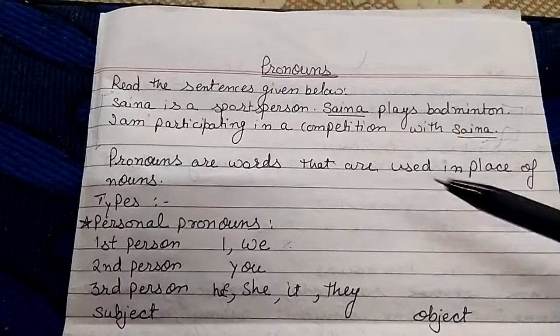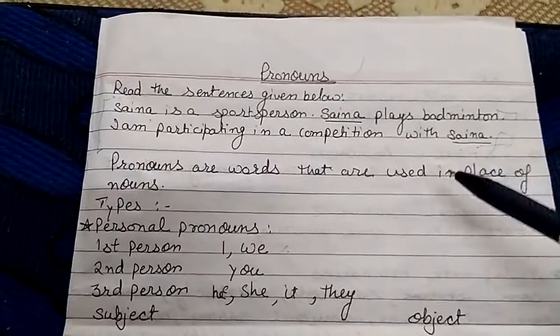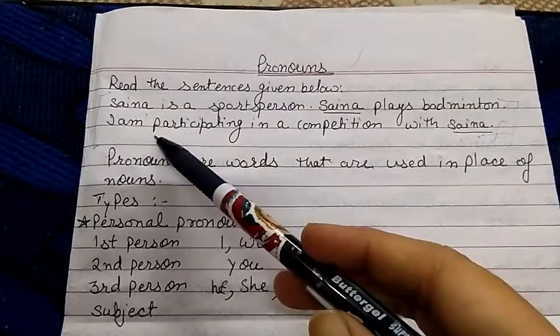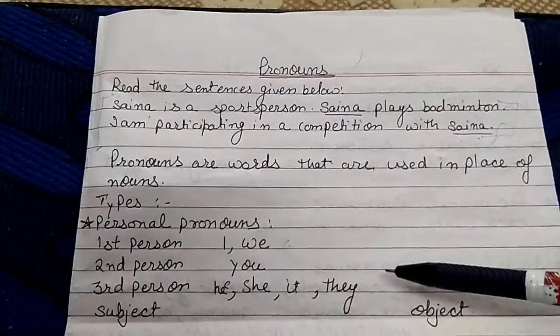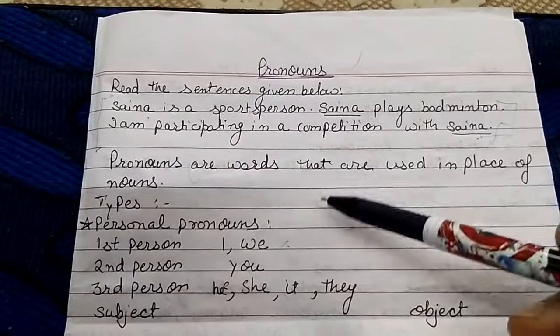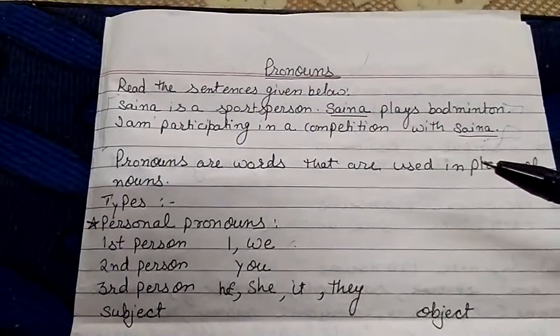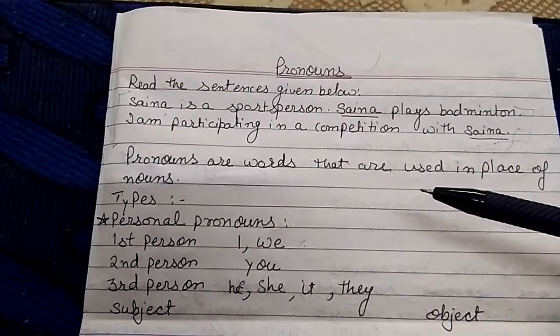But if I replace this noun with some other words, for example, Saina is a sports person, she plays badminton, I am participating in a competition with her, then these sentences become a lot better.